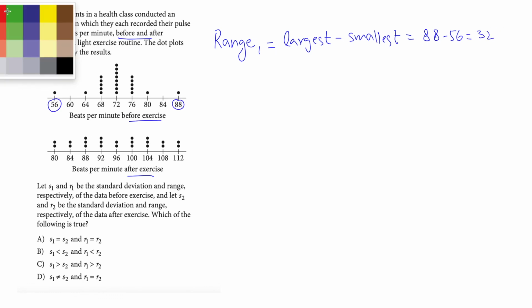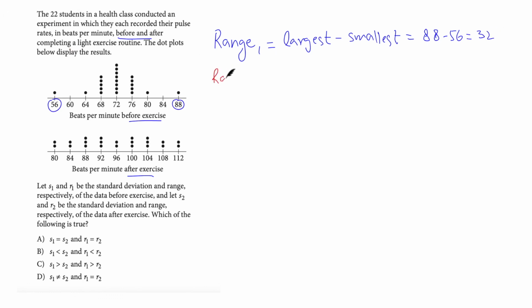Now let's have a look at the range for the second data set, that is R2. Again, largest minus smallest value. This is the largest value and this is the smallest value. So we have 112 minus 80. That also gives us 32. So that means both the ranges are equal.